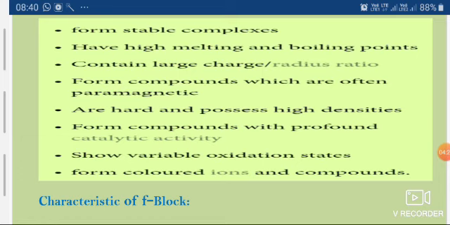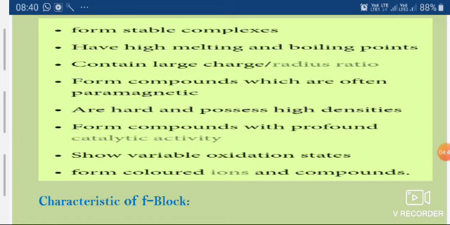They form compounds with profound catalytic activity. As I said before, the D block elements have variable oxidation states and they form various compounds.